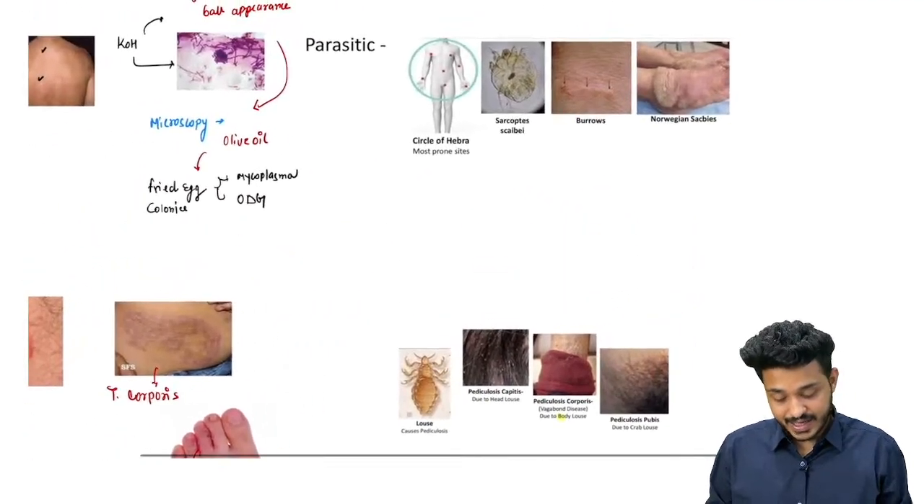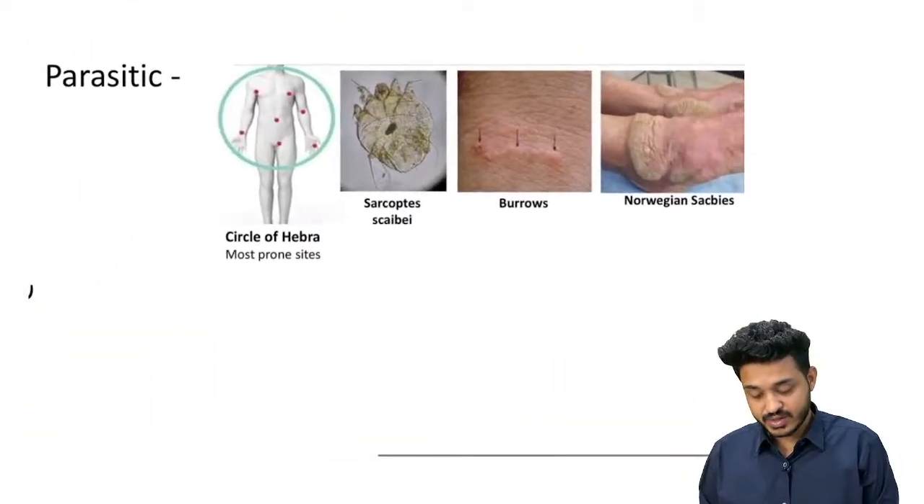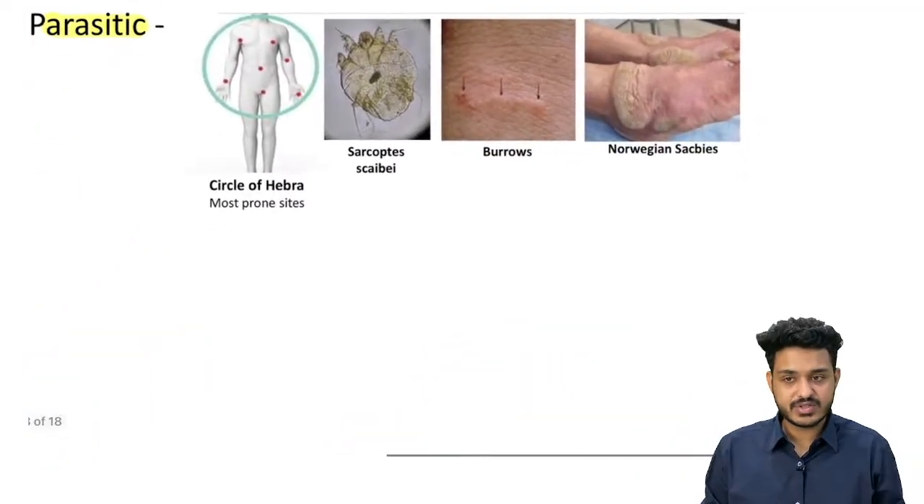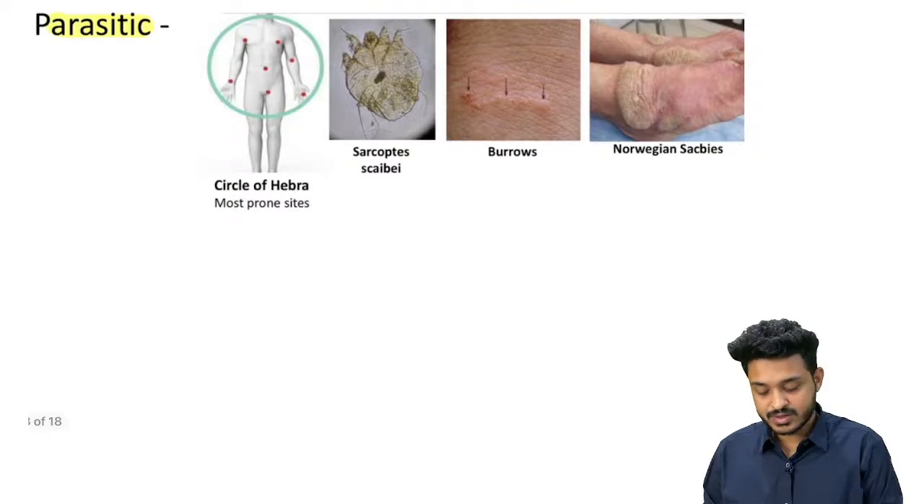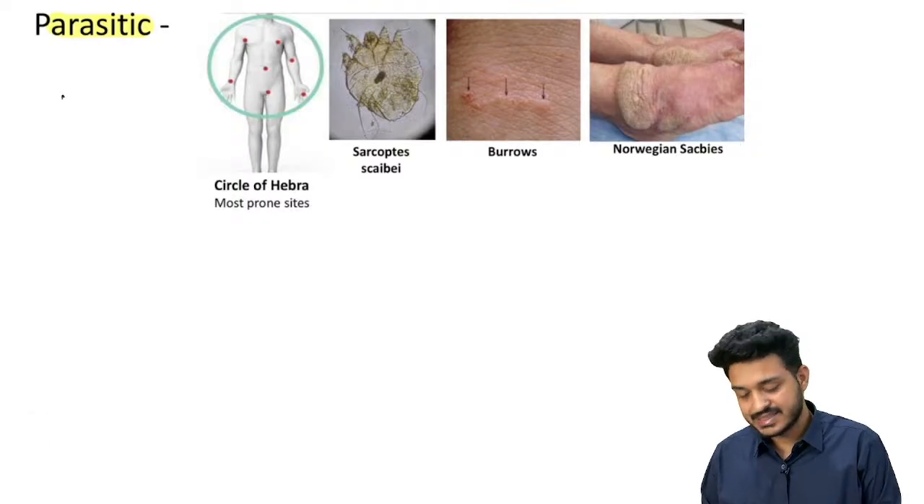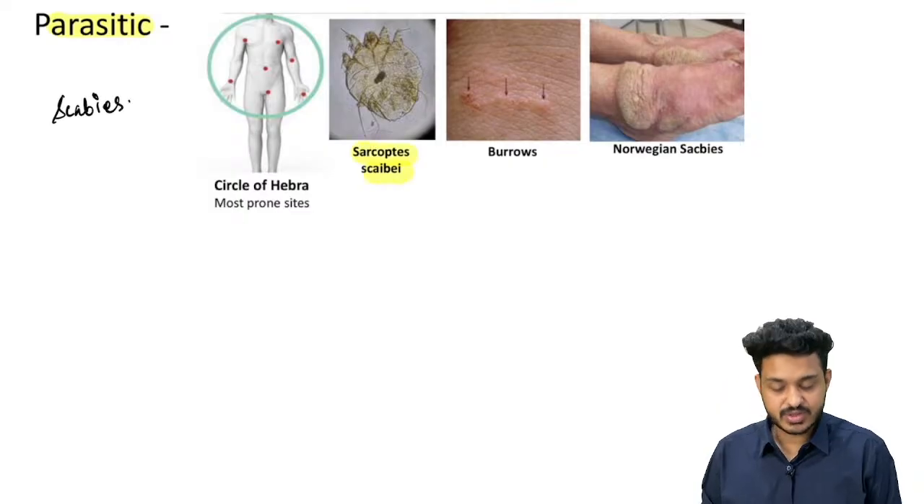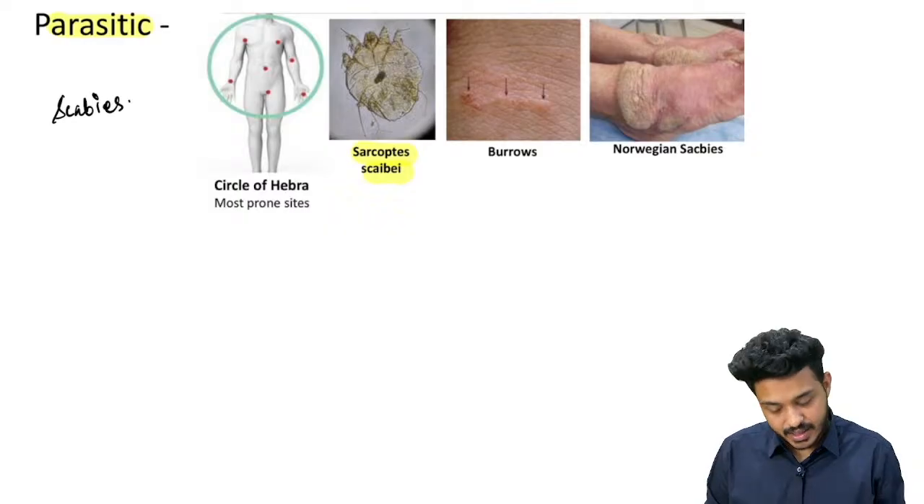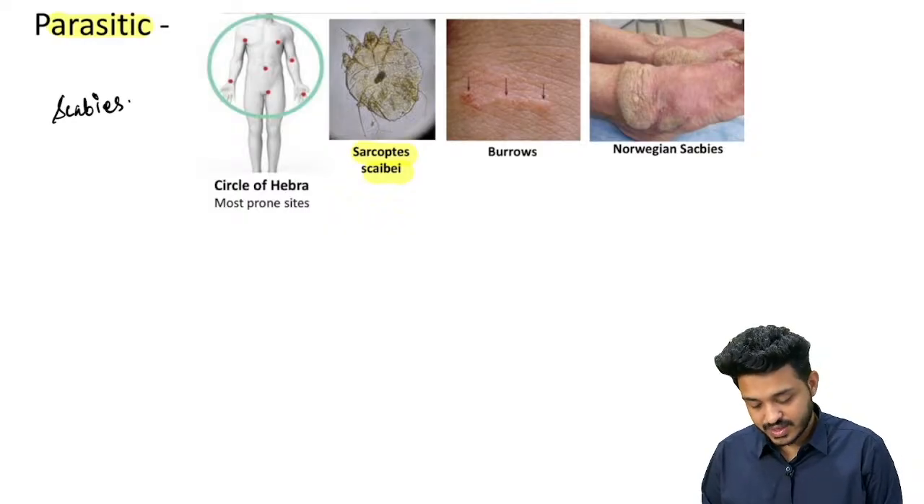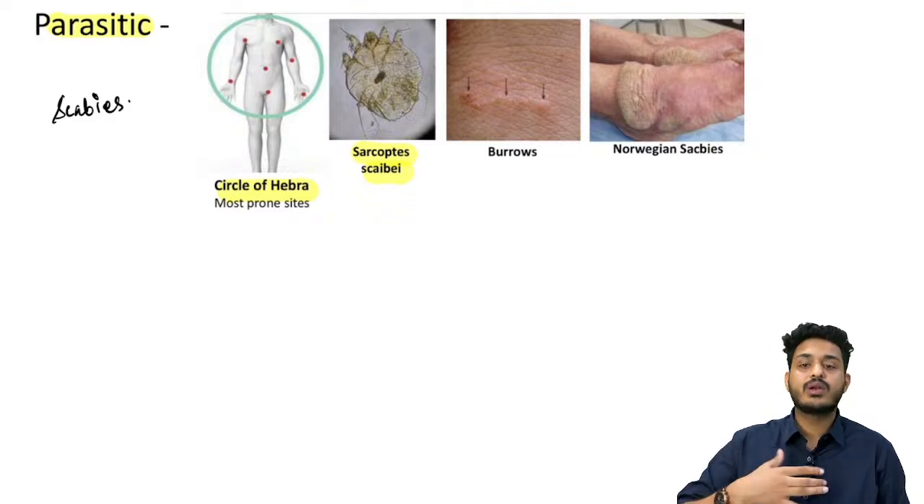The next thing we are having is about parasitic infection. The two important parasitic infections, the first one is going to be Prince Itch disease, also known as scabies. Scabies is due to an organism known as Sarcoptes scabiei, right? And the location is going to be what? Circle of Hebra, right? Very important. The person is going to have this particular location below the neck.